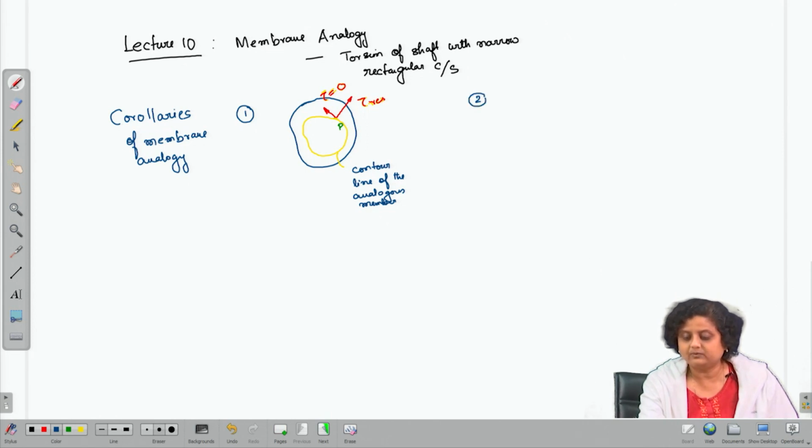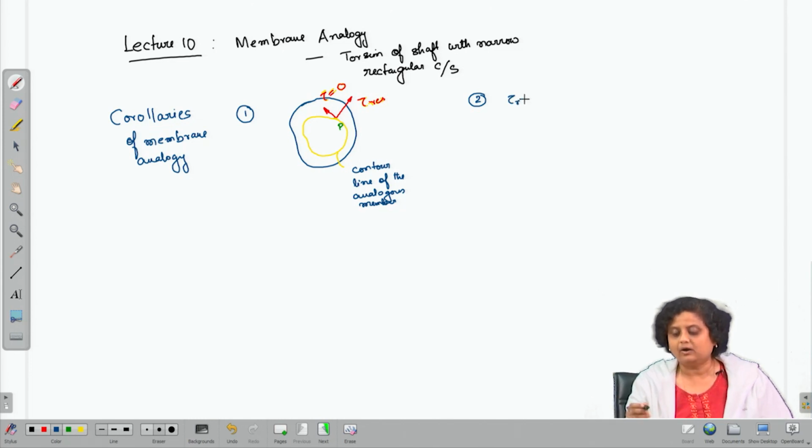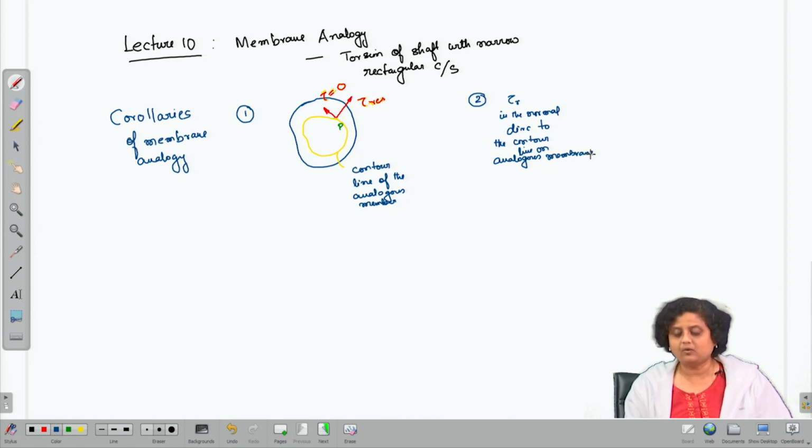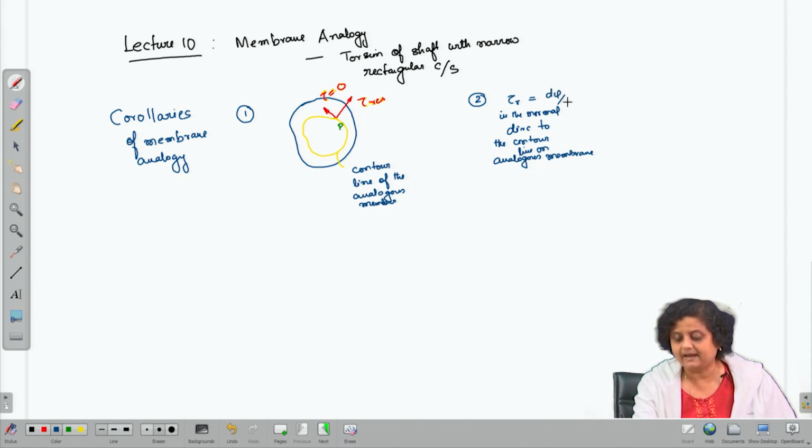The second corollary that we discussed is that the resultant shear stress, that is tau r, which is in the normal direction, the expression for tau r is given as d phi by dn.